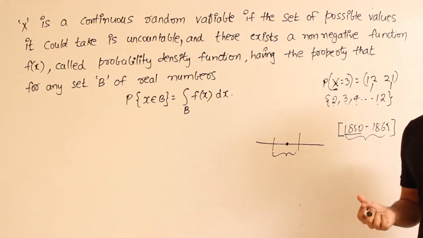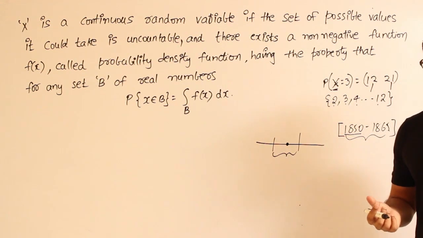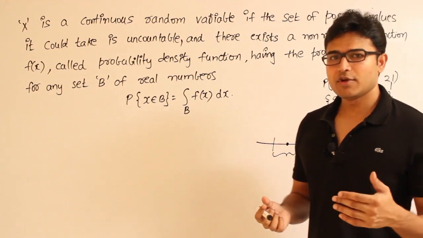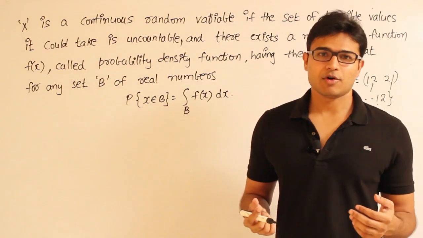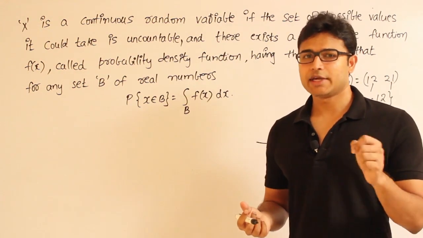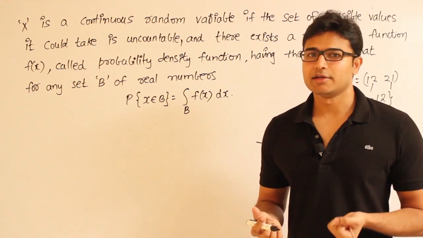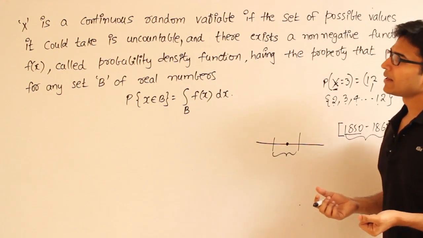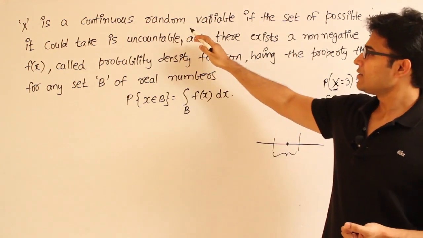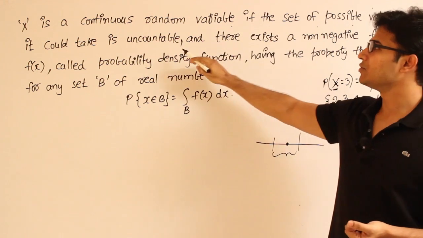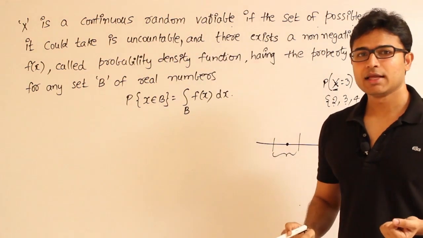The same as that archaeological department and our object, the same experiment. Likewise, we can perform many experiments in which we will not be able to find the probability that a random variable will take a point, but we will be able to find the probability that it will take a period. Now just see the definition. Let capital X be a continuous random variable if the set of possible values it could take is uncountable.